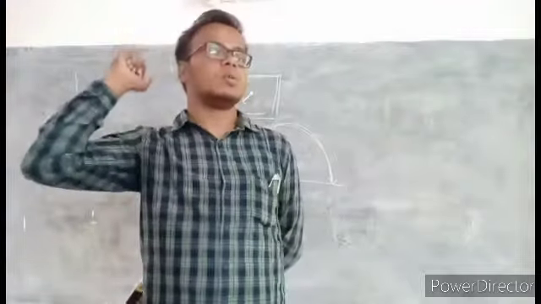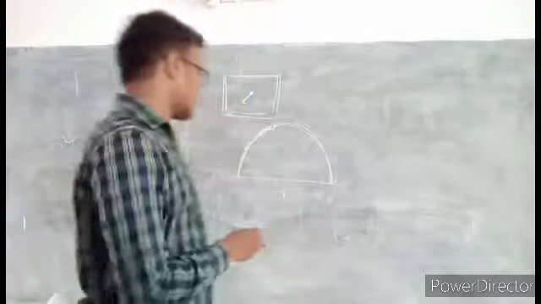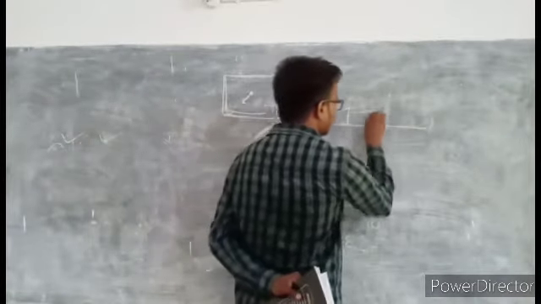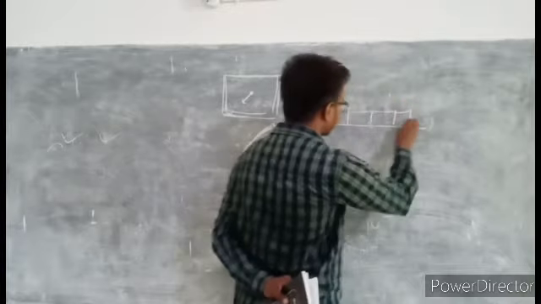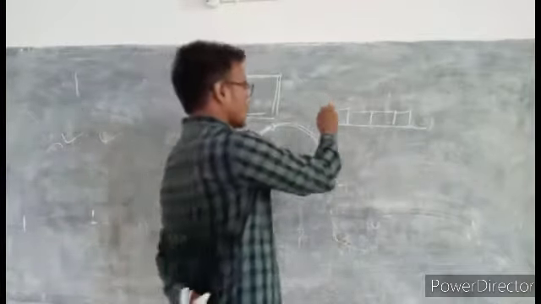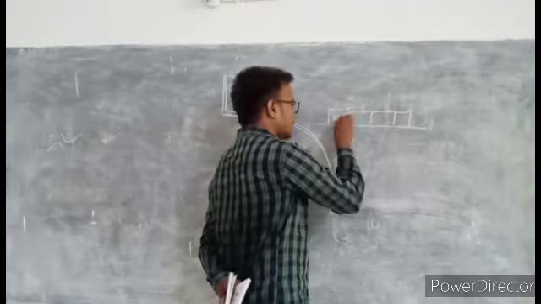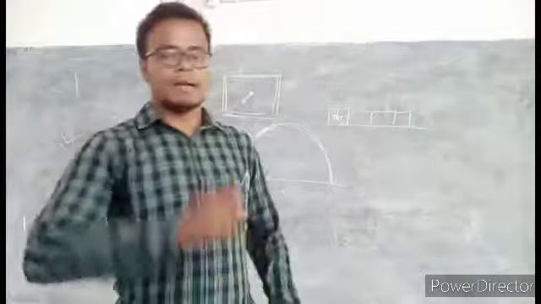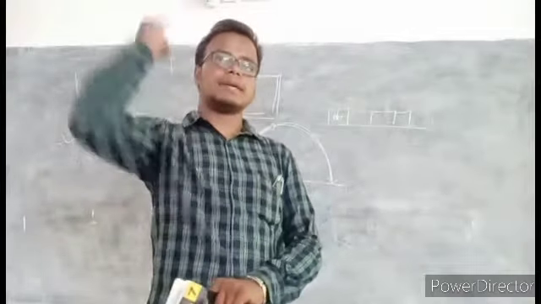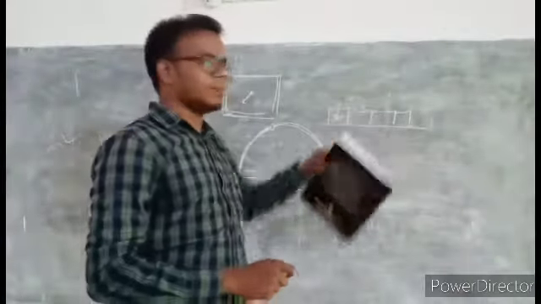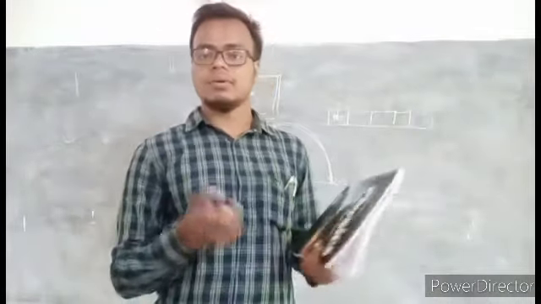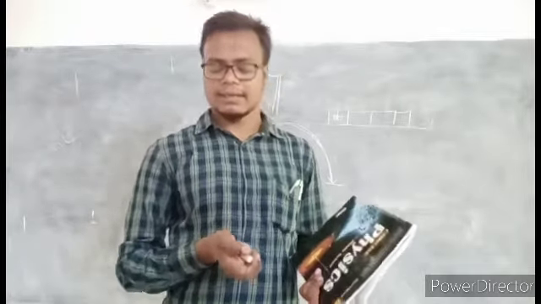Another example is when we pelt a stone at a moving train. If it strikes a window, then it will break the window. This is only and only due to kinetic energy.